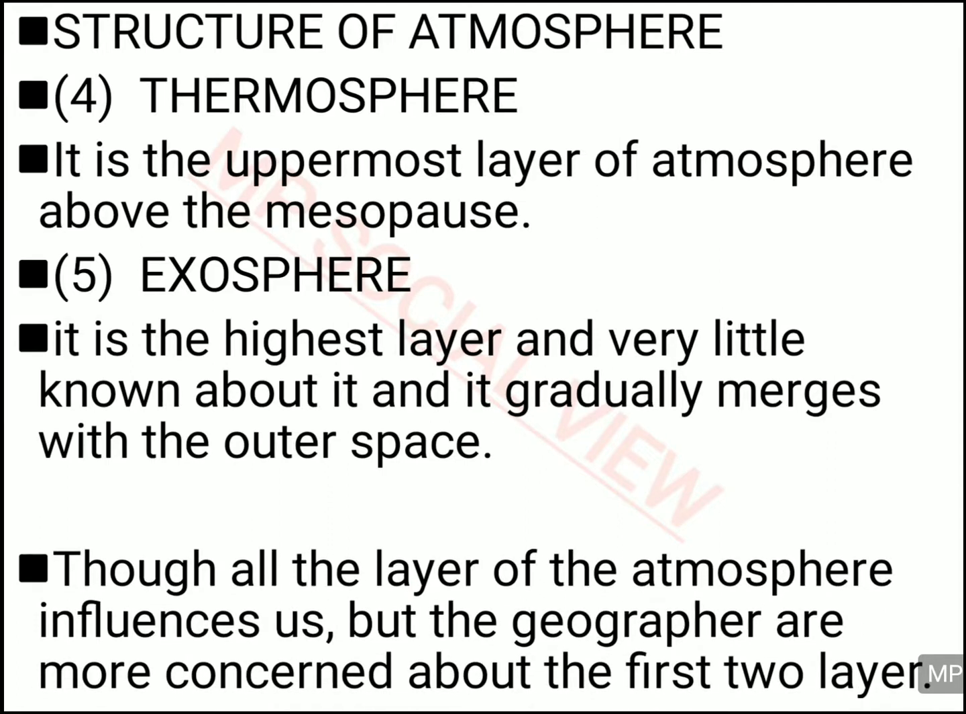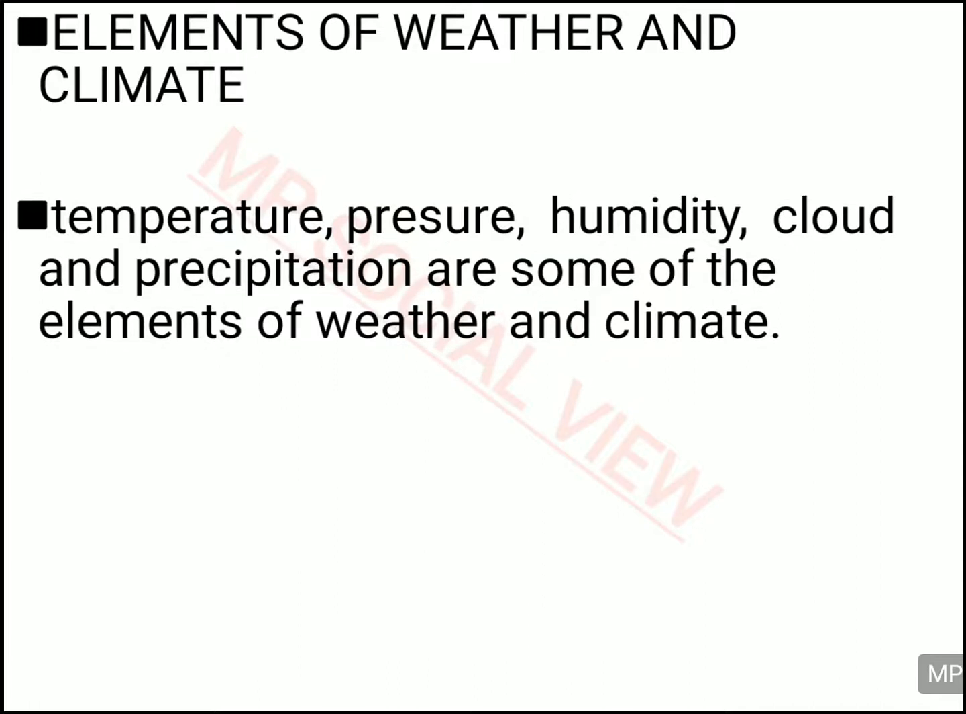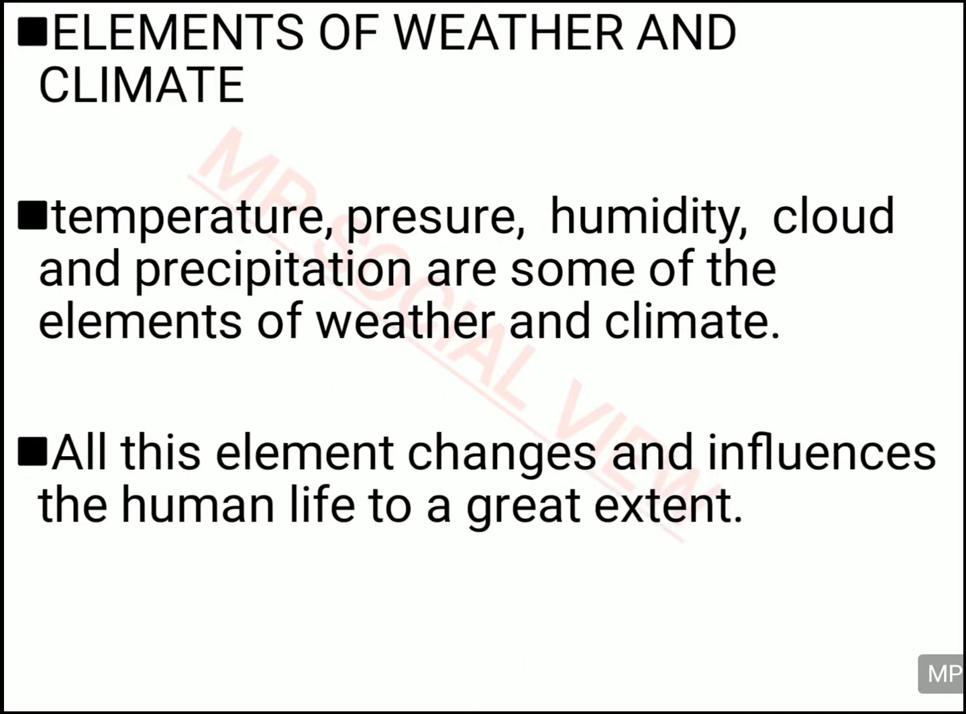It affects the life of the human beings, but the first two important layers, the troposphere and the stratosphere, are very, very important for geographers and scientists, because those two layers affect the human life the most. Now let us see the various elements of the weather and the climate. The elements of the weather and climate are temperature, pressure, humidity, cloud and precipitation. All these elements affect the human life to a big extent. That's why atmosphere layer, atmosphere composition and atmosphere element is important for human beings, because it affects human life to a big extent.